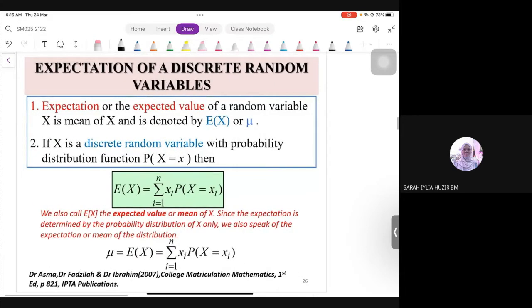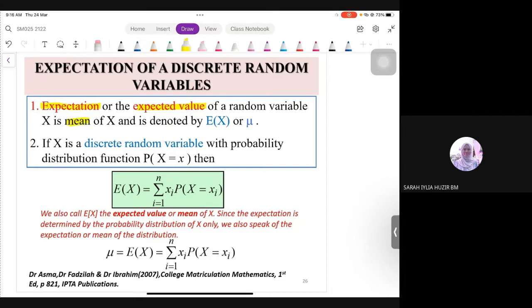Expectation of discrete random variable. So we will learn another part, expectation and variance. Variance, nama dia sama, semua orang akan tahu. Apa maksud expectation kat sini? Okay, so expectation, or sometimes they ask for expected value, is basically our mean.